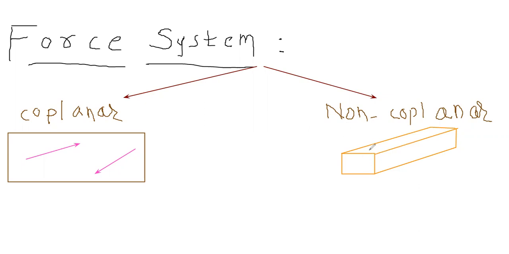Now, this one is your first force, this one is the second force, and this one is the third force. Now, this is your non-coplanar. Non-coplanar means the forces are not existing in the same plane, so therefore it is called non-coplanar. So you understood the difference between coplanar and non-coplanar.